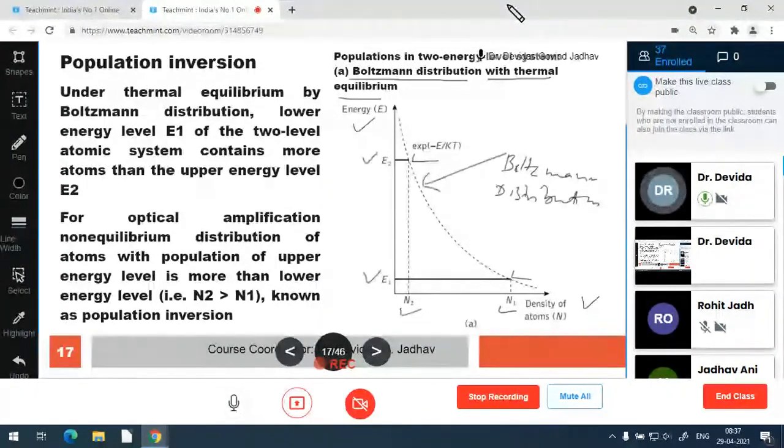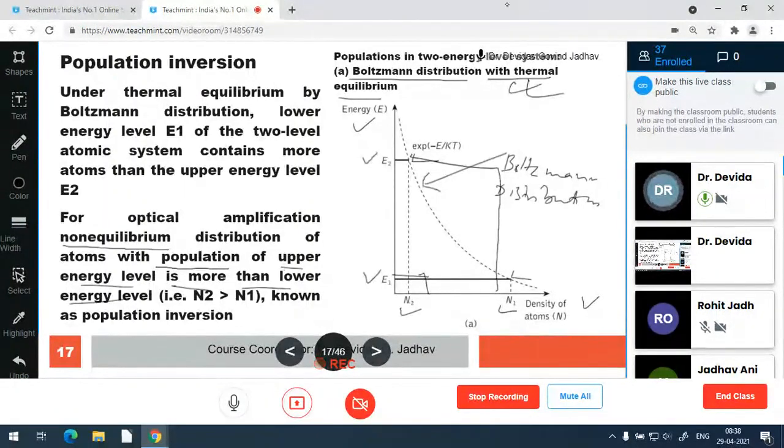Now, for optical amplification, a non-equilibrium distribution of the atoms is required, which is called population inversion. This is by distribution of the population, where the population in the upper energy level should be more than the population in the lower energy level. So the upper energy level distribution should be more than the lower energy level. So this much is the lower energy, and this is higher for the upper energy. Okay. So this is called population inversion, the opposite condition to the thermal equilibrium condition.